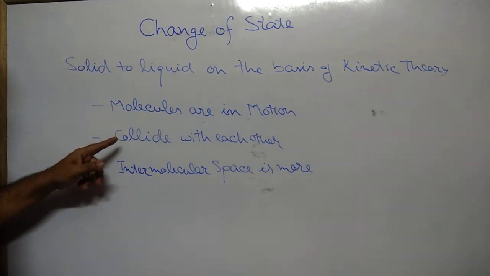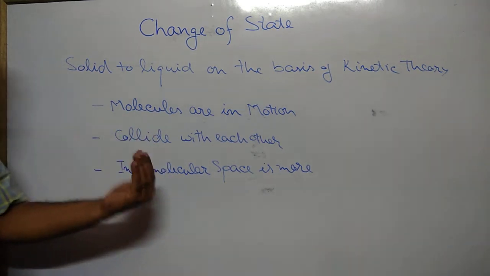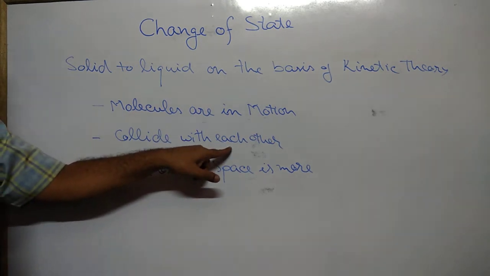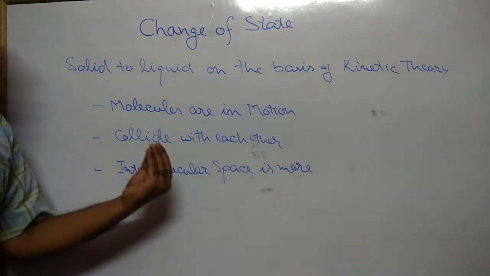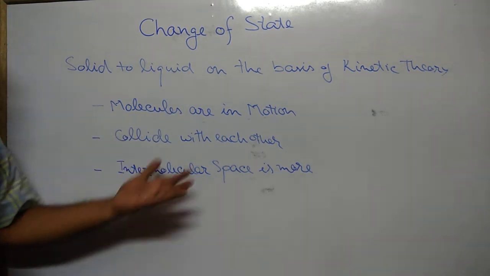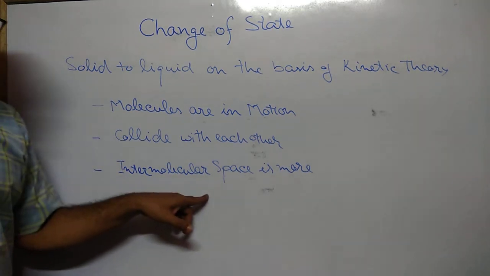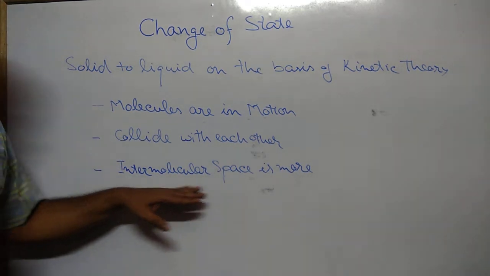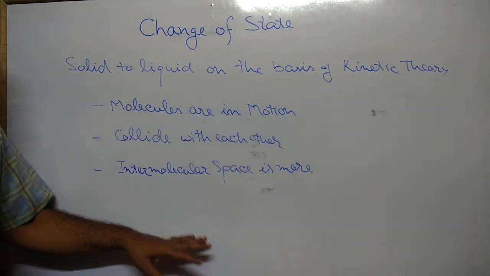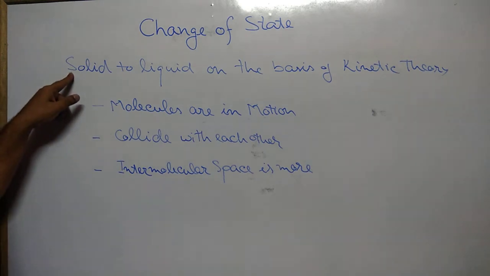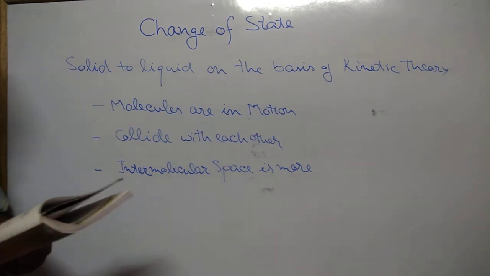With increasing speed, they collide with each other to make more and more space available for them. Due to this, intermolecular space increases, and as it increases, the intermolecular force of attraction weakens. So at last the solid changes to liquid. This is the kinetic theory of matter.